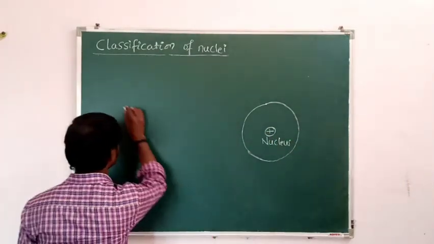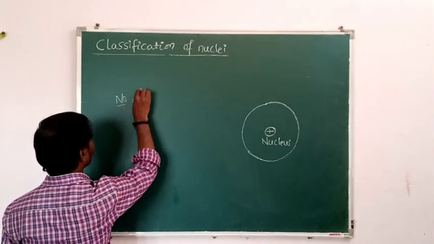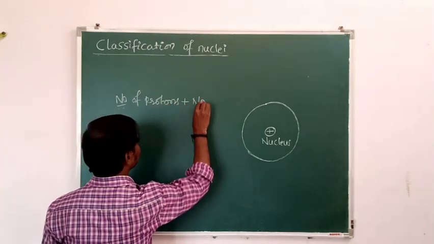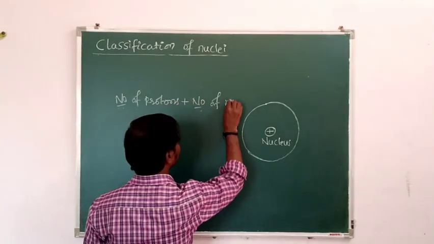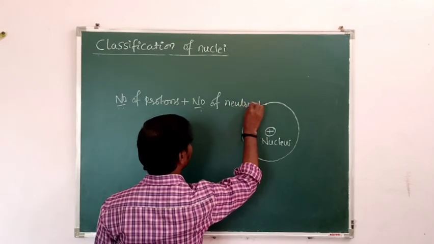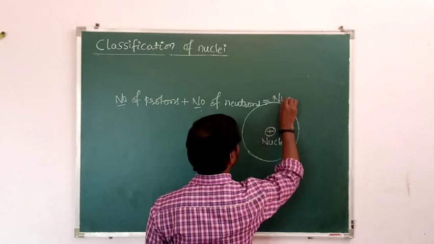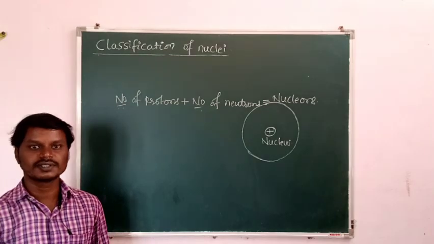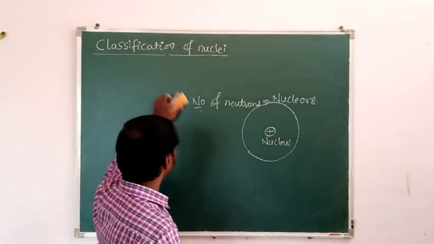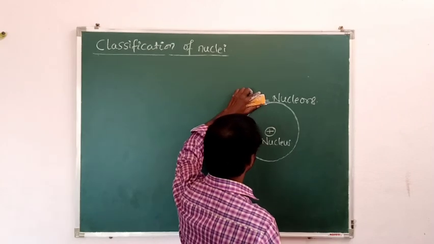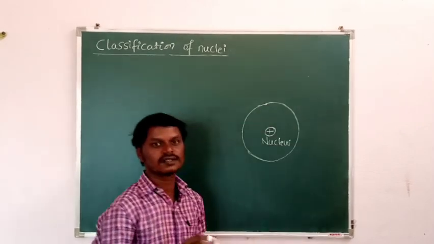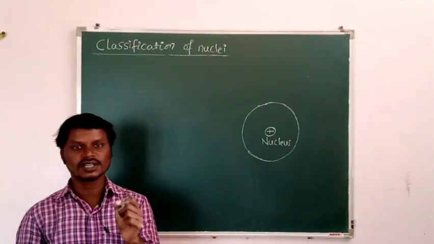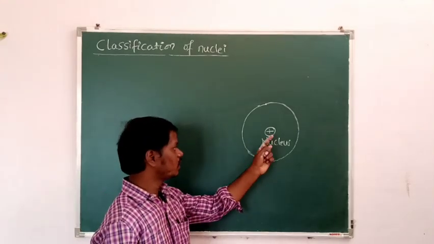The number of protons plus the number of neutrons are called nucleons. Here the majority mass of an atom is concentrated at the center of the atom, and also the entire positive charge of an atom is concentrated at the center. That means the majority mass and the entire positive charge of the atom are concentrated in the nucleus.